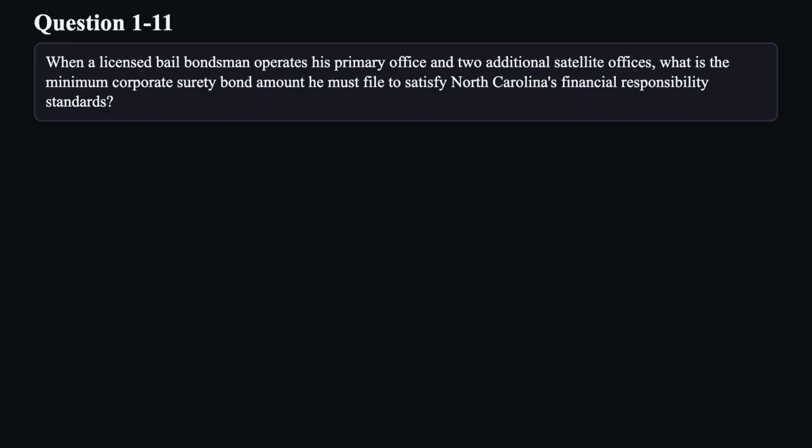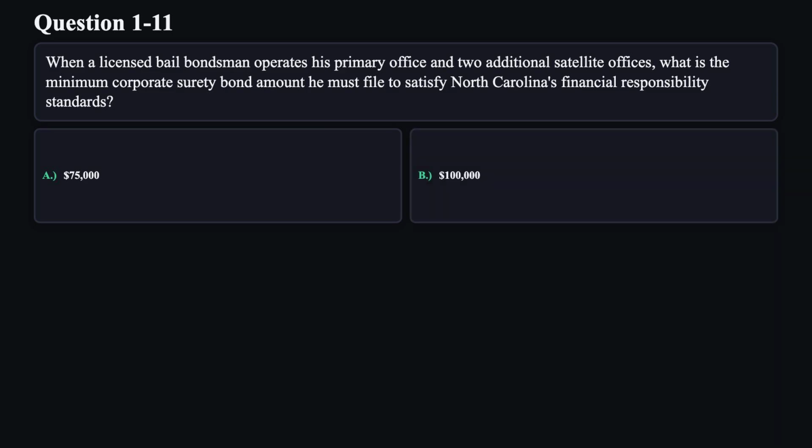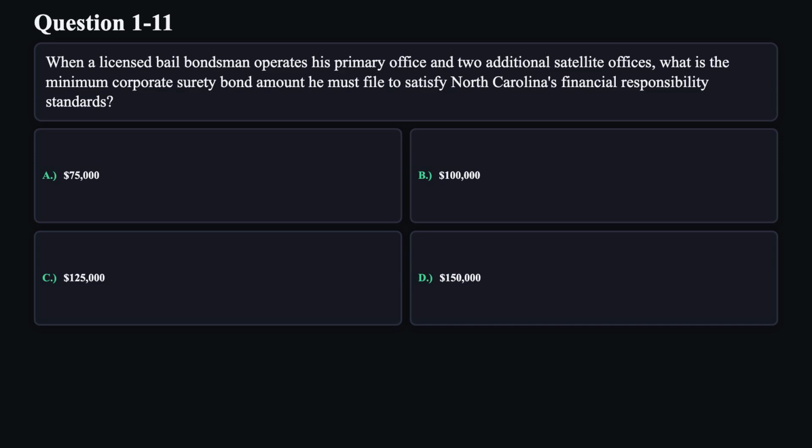Question 11. When a licensed bail bondsman operates his primary office and 2 additional satellite offices, what is the minimum corporate surety bond amount he must file to satisfy North Carolina's financial responsibility standards? A. $75,000. B. $100,000. C. $125,000. D. $150,000.